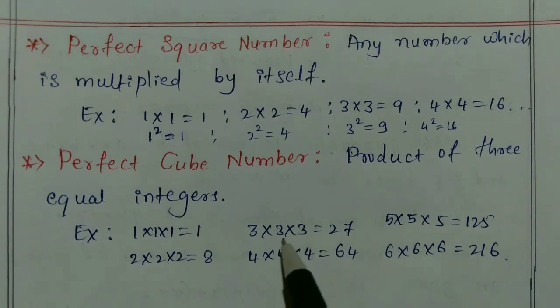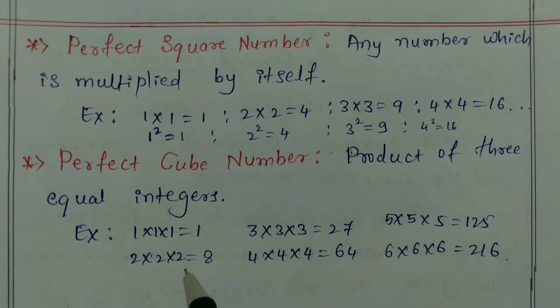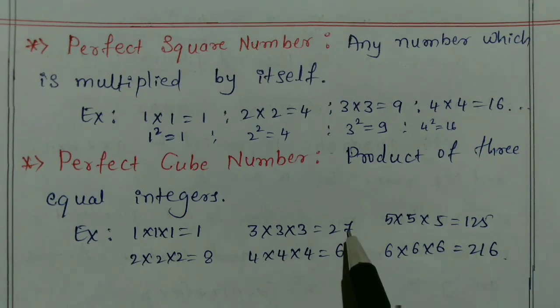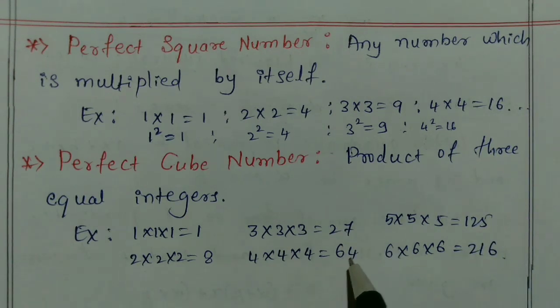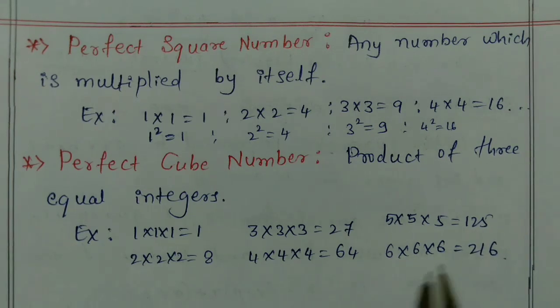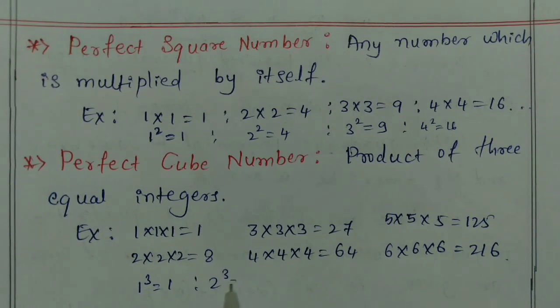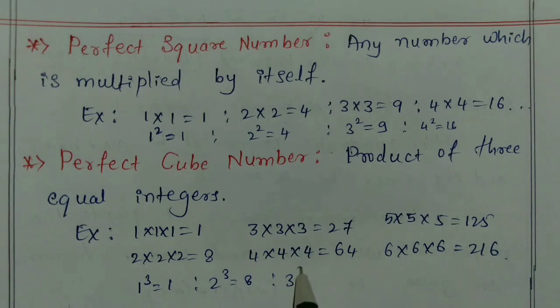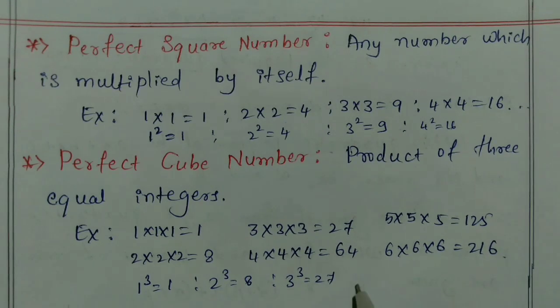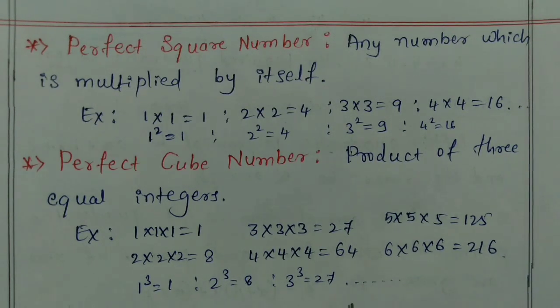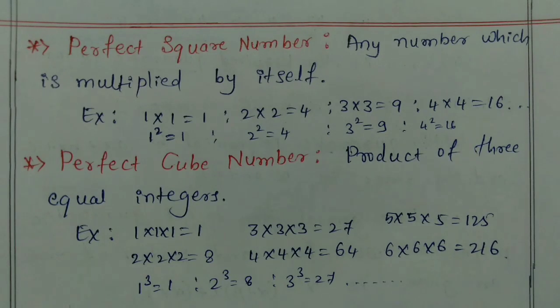Similarly 2 cube is 8, 3 cube is 27, 4 cube is 64, 5 cube is 125 and 6 cube is 216. So you can write 1 cube is 1 and 2 cube is 8, 3 cube is 27, and so on. I hope you understand all these.